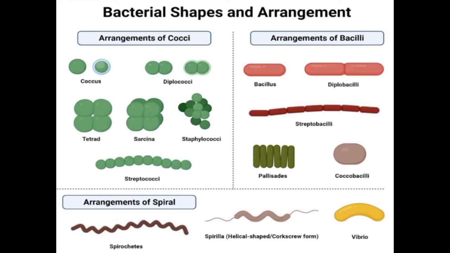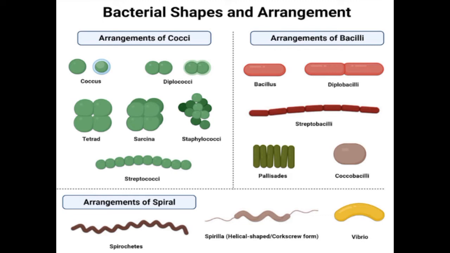Now the question is, why do bacteria have specific shapes? The answer is that they contain a rigid cell wall. Their cell wall determines their proper shape. But there are also some bacteria that do not have a specific shape, meaning they are pleomorphic, or variable in shape. For example, mycoplasma. Mycoplasma does not contain a cell wall, so it does not have any specific shape, and it varies in its shape.